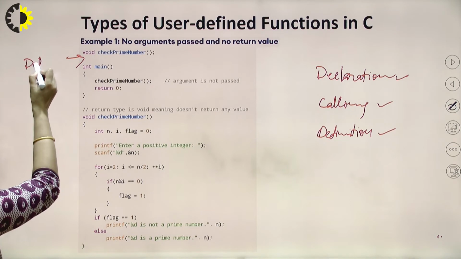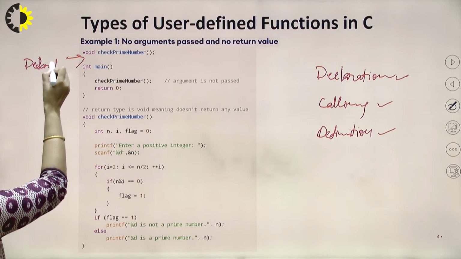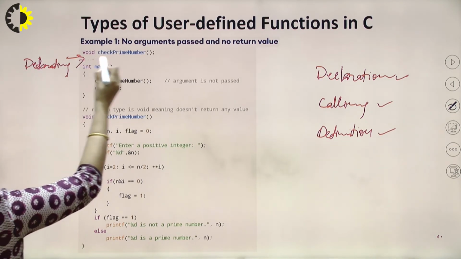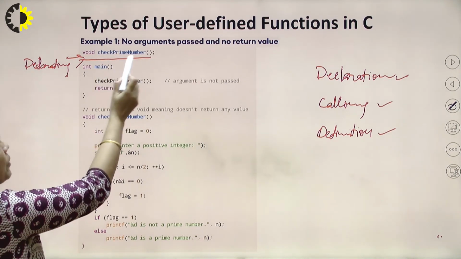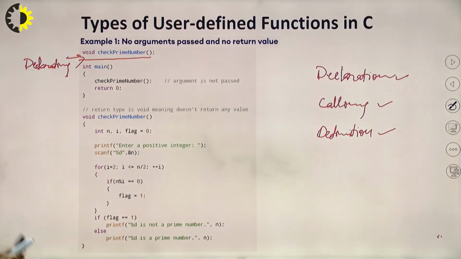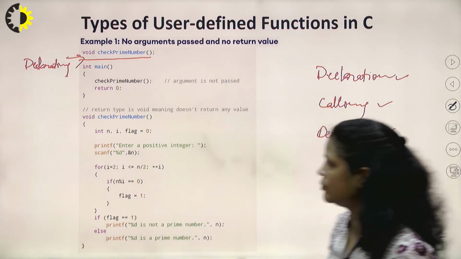Here what we are doing, we are basically declaring this function. So here the function name is check prime number. We are entering a number and we are checking whether that entered number is prime or not.